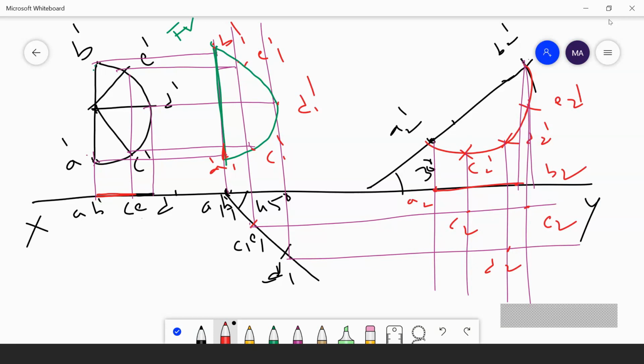This will be the line A to B, and from here you'll get a curve like this. This will be your final top view.